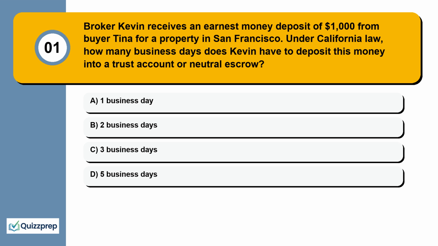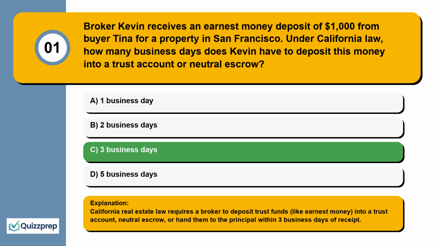Question 1. Broker Kevin receives an earnest money deposit of $1,000 from buyer Tina for a property in San Francisco. Under California law, how many business days does Kevin have to deposit this money into a trust account or neutral escrow? 1 business day, 2 business days, 3 business days, 5 business days. California real estate law requires a broker to deposit trust funds, like earnest money, into a trust account, neutral escrow, or hand them to the principal within 3 business days of receipt.